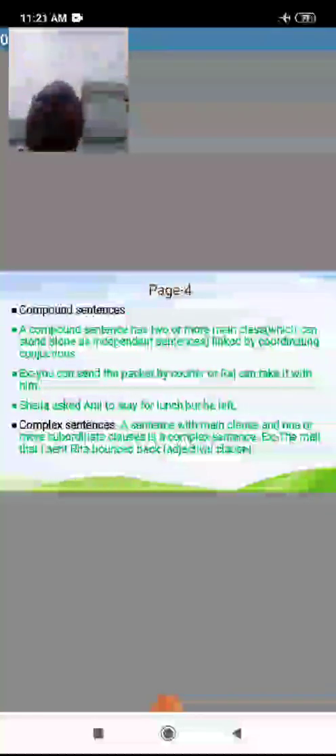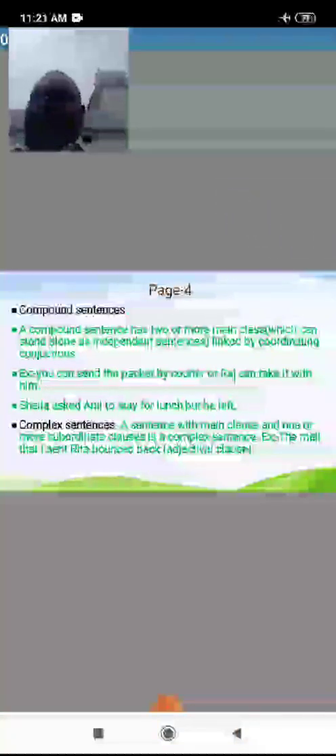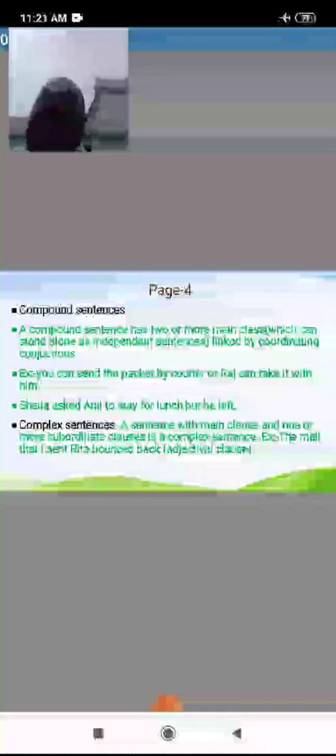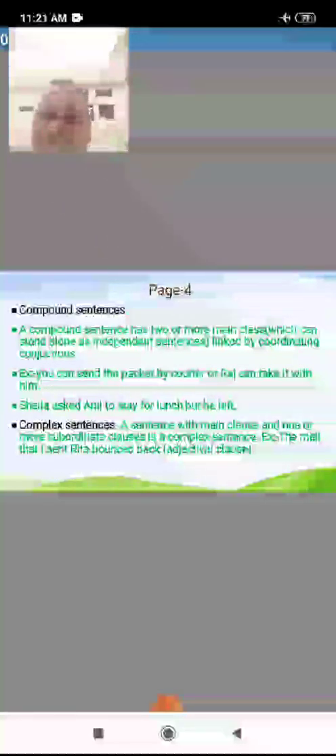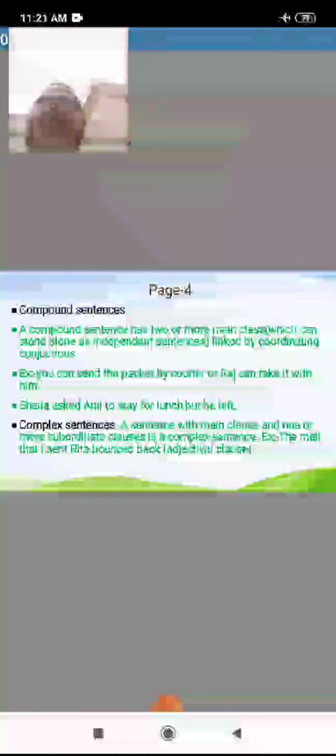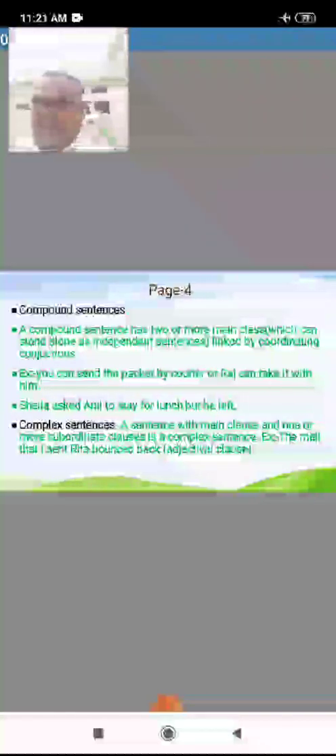Can you give me an example of a compound sentence? Jyoti went to Chandigarh and worked as a librarian. Both are main clauses. Jyoti went to Chandigarh and worked as a librarian. She did not go to Chandigarh. She does not work as a librarian, like that. Okay.